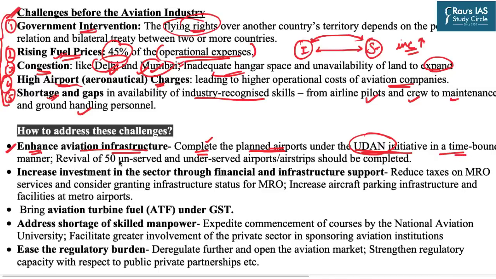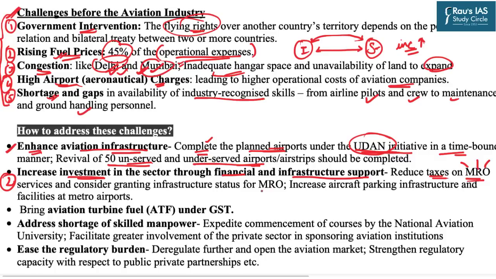We must revive the 50 unserved and the underserved airports or airstrips. These airports will reduce the excessive burden on the Delhi Mumbai like airports. The second suggestion is to increase the investment in the sector through financial and infrastructure support. For example, the taxes on the MRO services, that is maintenance, repair and operations, be reduced.